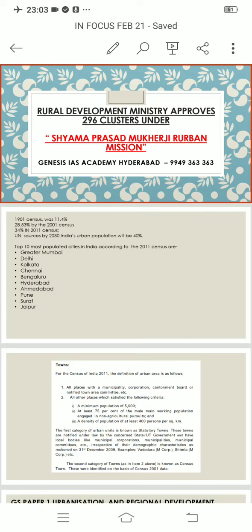Now according to United Nations sources, by 2030 India's urban population will be 40%, and by 2040 it will almost reach 50%. So urbanization is on the rise in India. If you look at the 10 most populated cities in India according to 2011, we can see Greater Mumbai occupies the first position, followed by Delhi, Kolkata, Chennai, Bengaluru, Hyderabad, Ahmedabad, Pune, Surat and Jaipur.